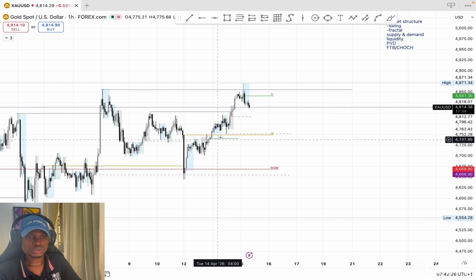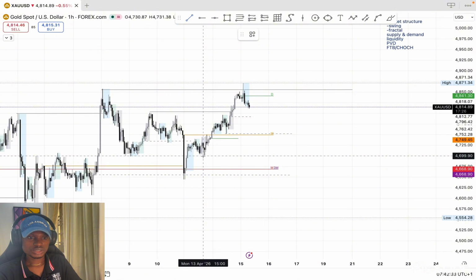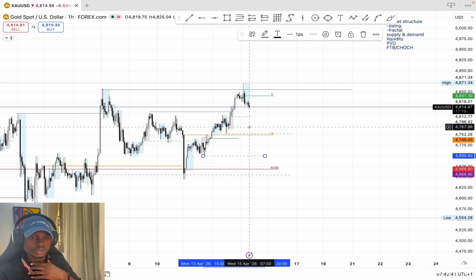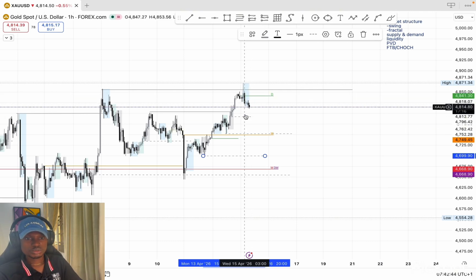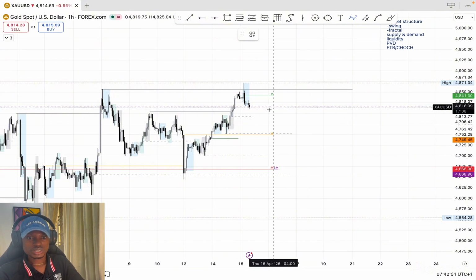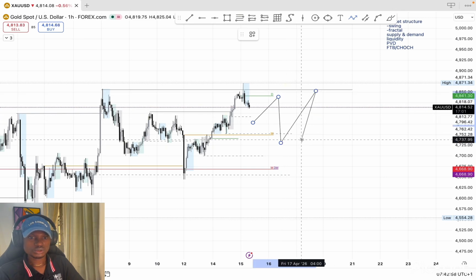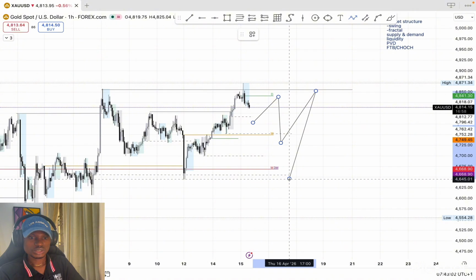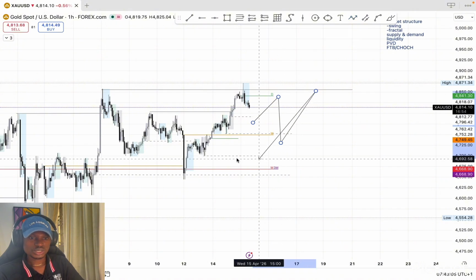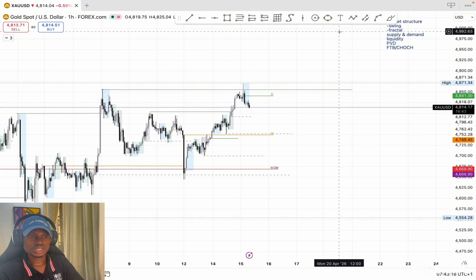We actually have three liquidity points here. I expect price to take one of them and then continue pushing up into the highs. So we might get price reversing from this one, or this one, or this one here. Either these three points, 1, 2, 3, is where I'm expecting my reversal to come. So that's that for XAUUSD, which is gold.